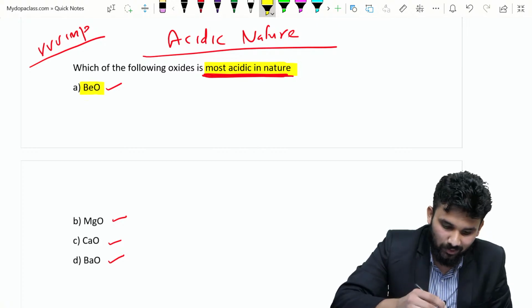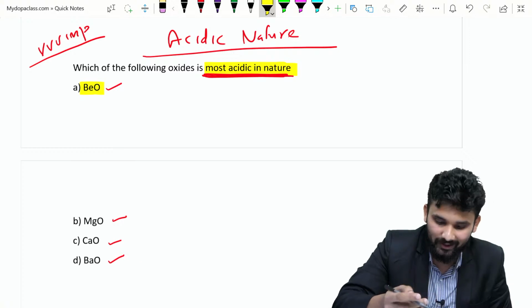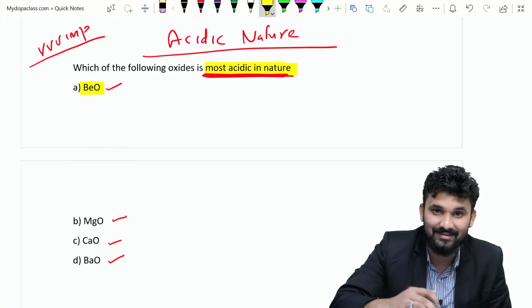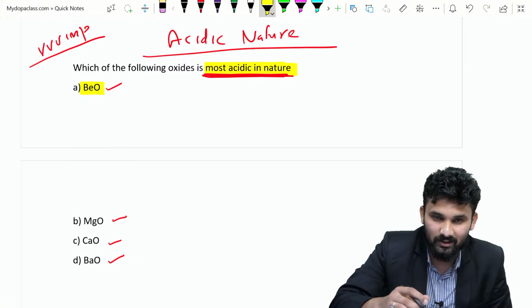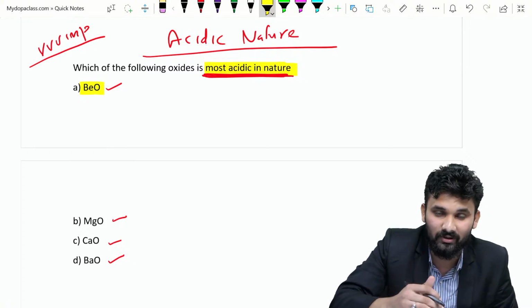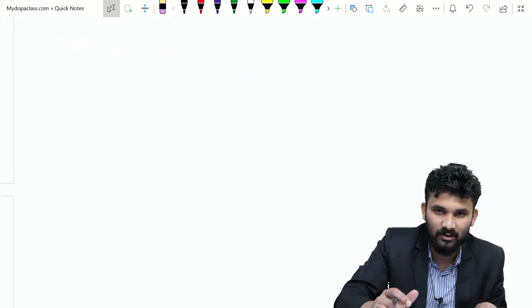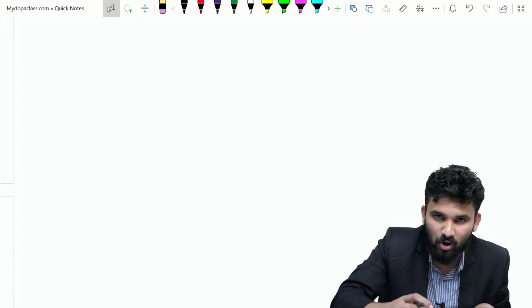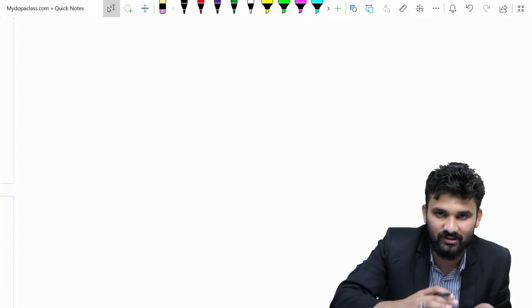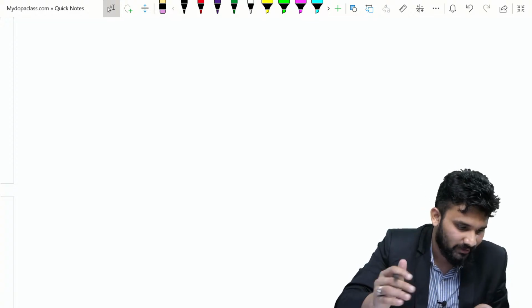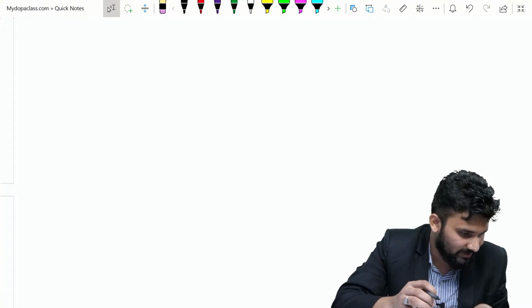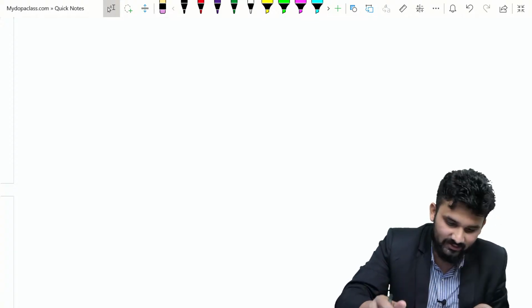But BeO is an amphoteric oxide and these three are basic oxides. So if you are mugging up this topic, you cannot answer this type of question. So I will give you a box here, and this is very important. If you study this topic and this box, then you can find out the answer to questions from this topic. A lot of people are asking that, can you explain? Yes, I will explain it.